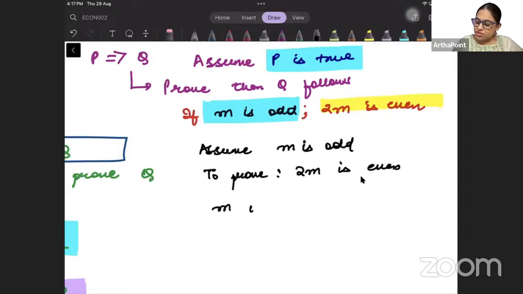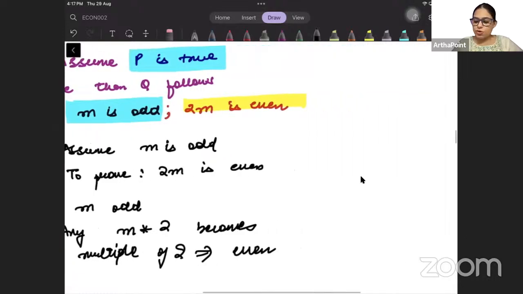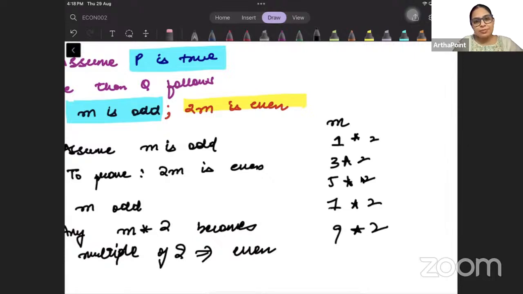So beta, if m is odd, then we know any number multiplied by 2 becomes a multiple of 2. And any multiple of 2 is even. Take any multiple of 2, it will be even. So when m is odd, 1 3 5 7 9, when I multiply this with 2, it has become a multiple of 2. So it gives me 2 6 10 14 18, and that will be even.